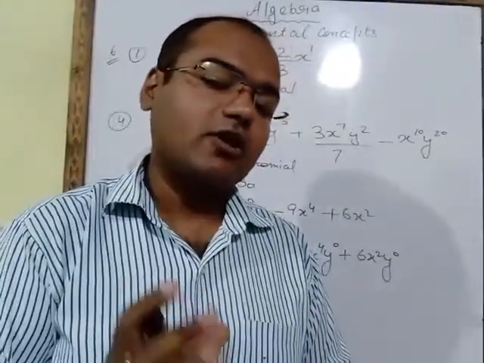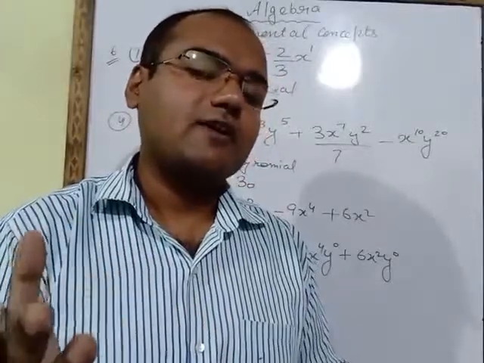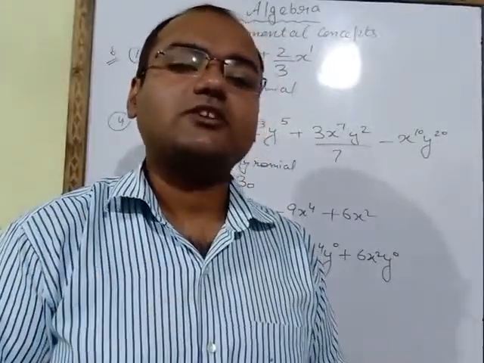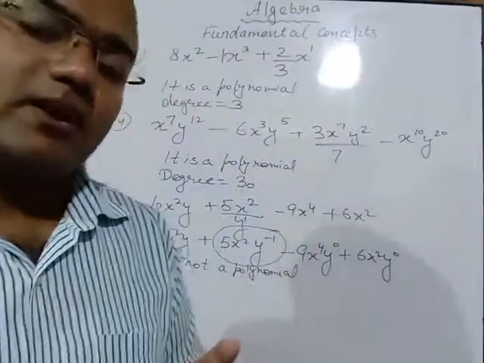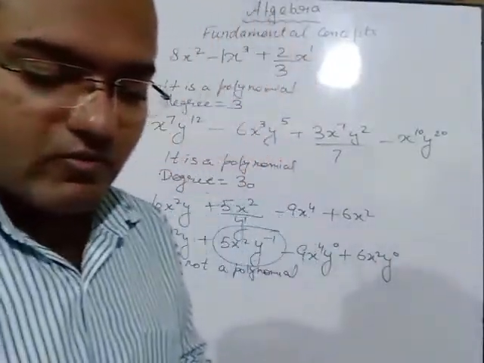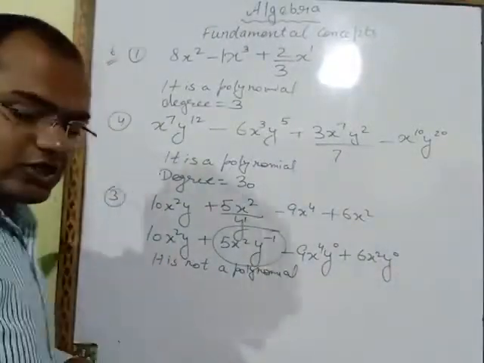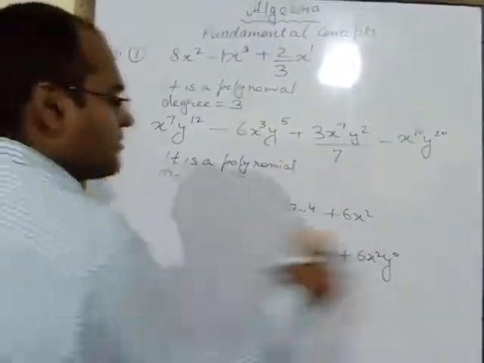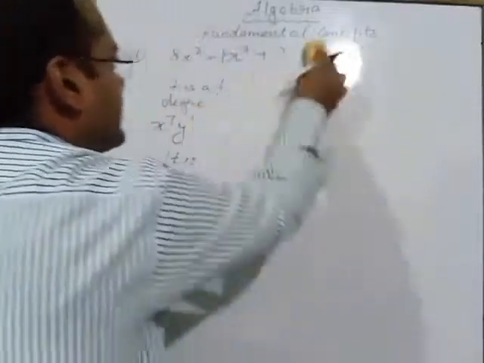Like terms I already explained to you. What are like terms? Like terms are those in which the literals are the same. Literals means the alphabets are the same. So in the fifth question, the first part, you have to identify the like terms.